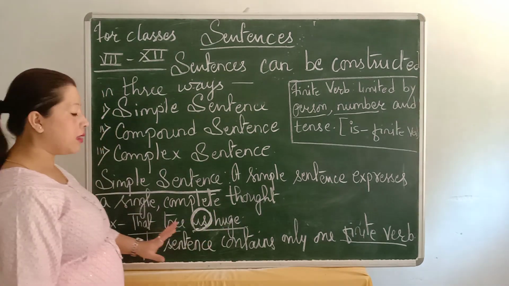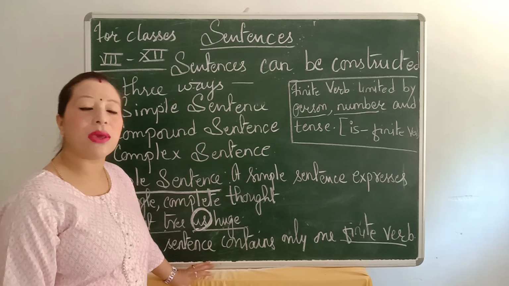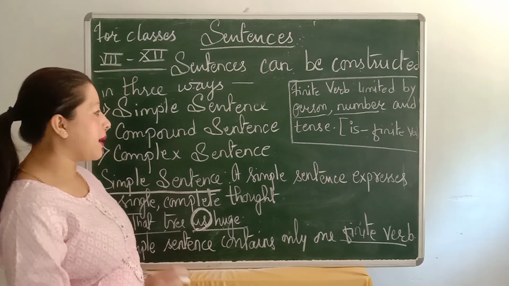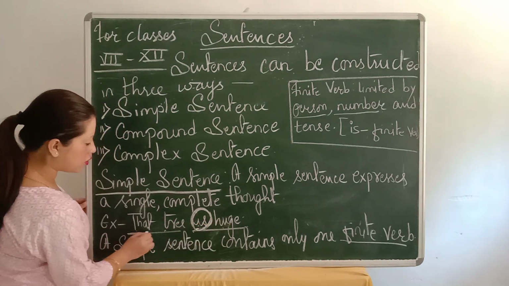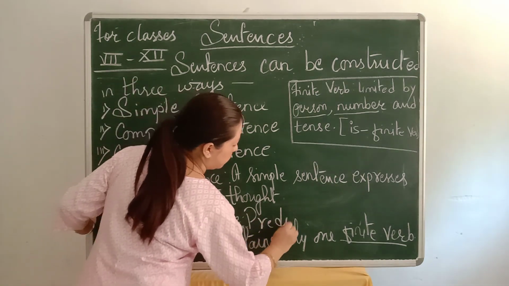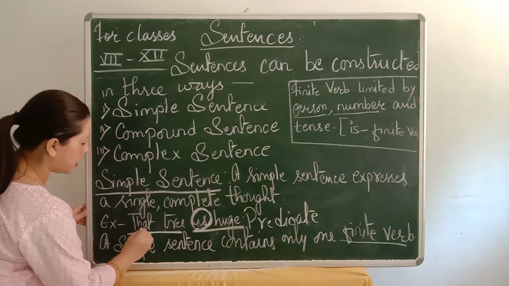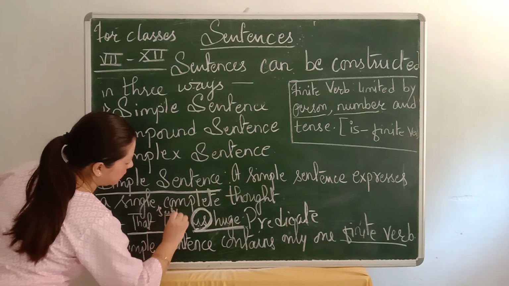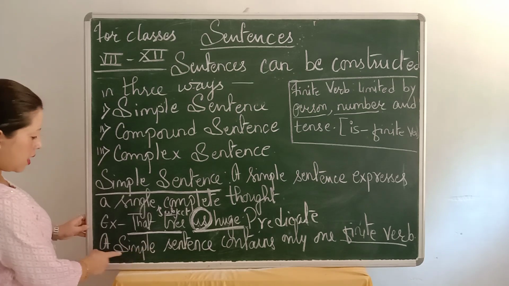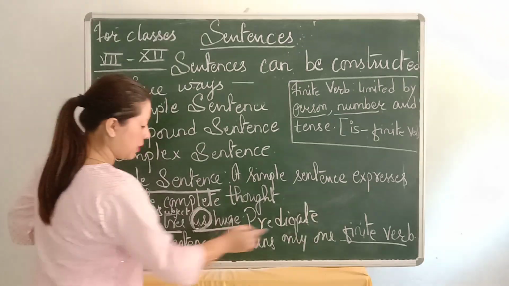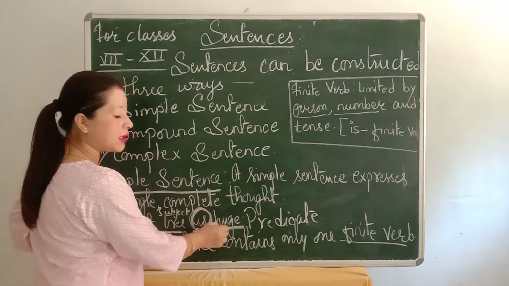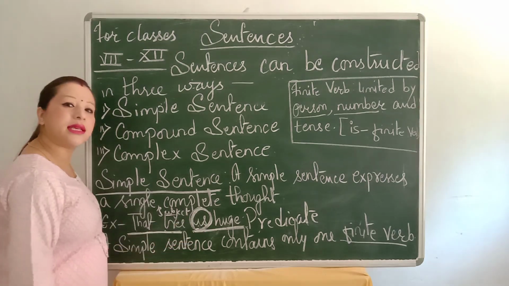Not only this, a simple sentence can also be identified on the basis of subject and predicate. For example, that tree is huge. That tree is the subject, is huge is the predicate, and is is the finite verb. So likewise, a simple sentence contains only one finite verb. This is how a simple sentence is formed.